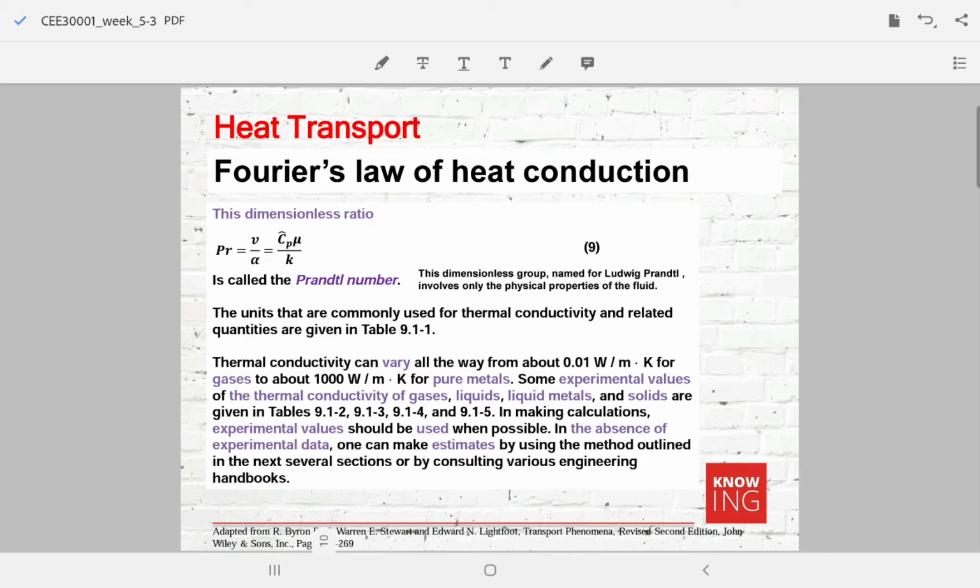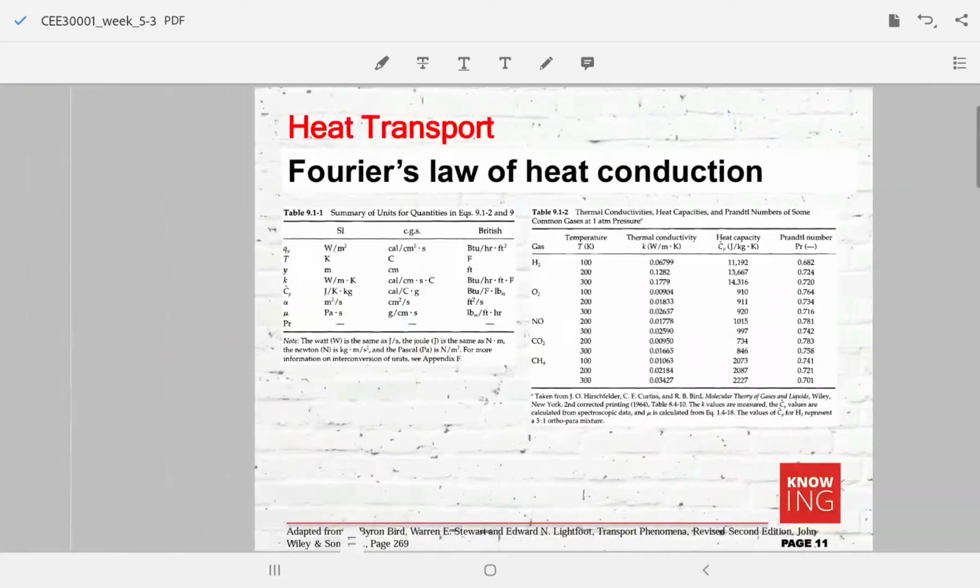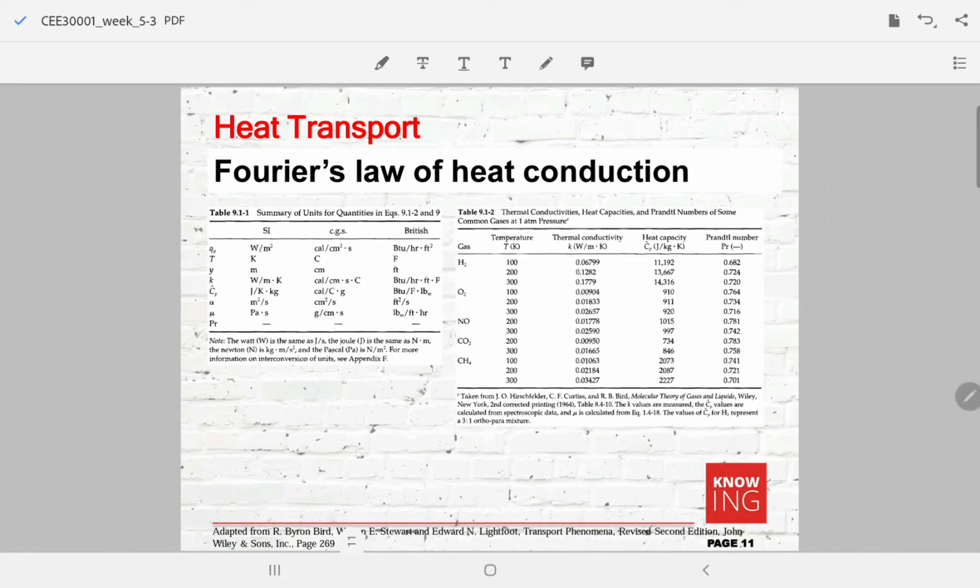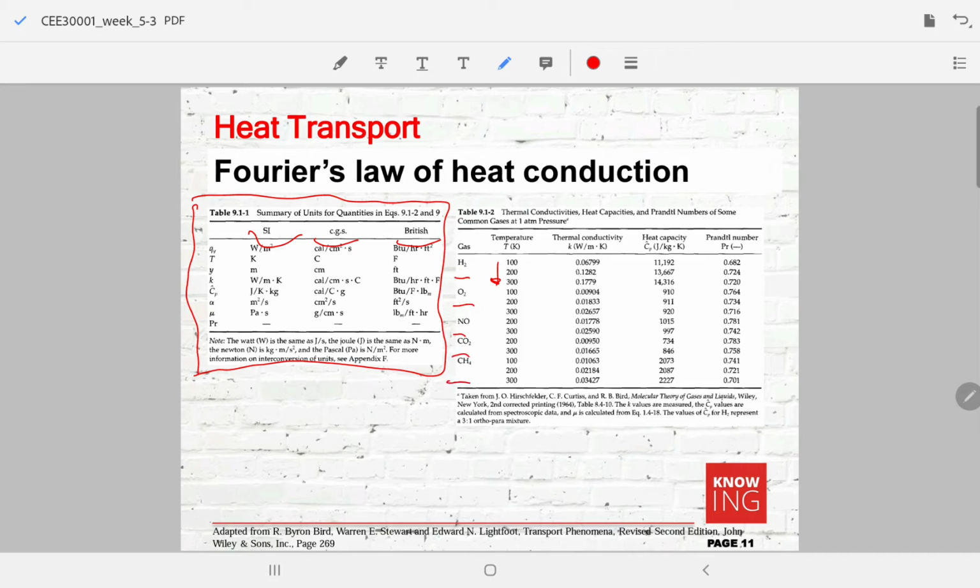In the next few slides we will show you tables that show the thermal conductivity values of different components: gases, liquids, metals, and solids. What is important here is to check the left hand side table, where we have the summary of the units for the heat flux, in 3 types of units: SI, CGS, and British units. On the right hand side table we can see that as we increase the temperature, the thermal conductivity increases. And these are the typical thermal conductivity magnitudes for gases, and they are quite low.